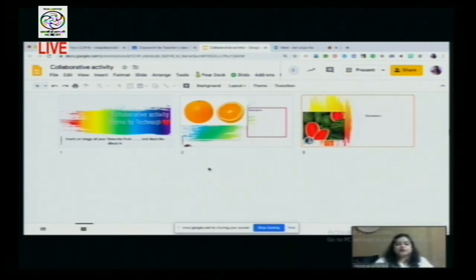This way, when they are doing the work, suppose there are 30 students in the classroom and 30 slides are right in front of you, then you can actually see what each child is doing. You can pinpoint and name the person and talk about it. The students can also speak in the Google Meet session, and they will highlight what they are writing. This way we can have a collaborative, fun-filled, interactive class using nothing but a G Suite for Education account.